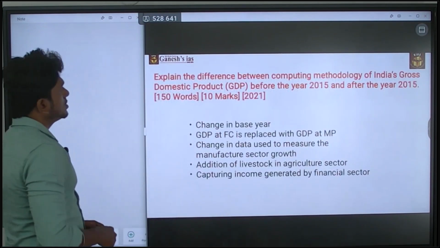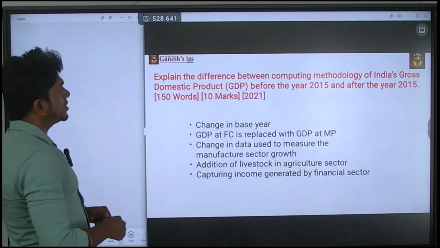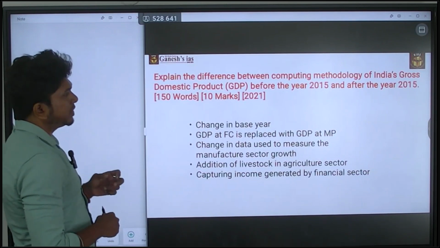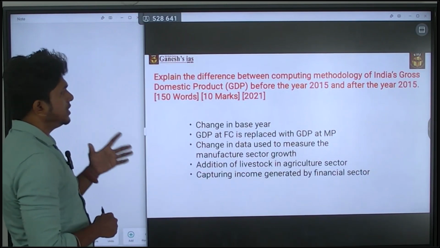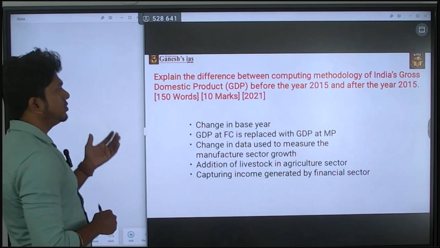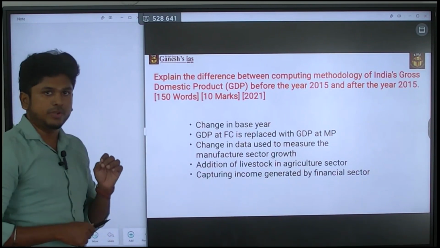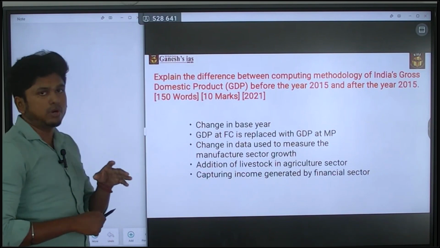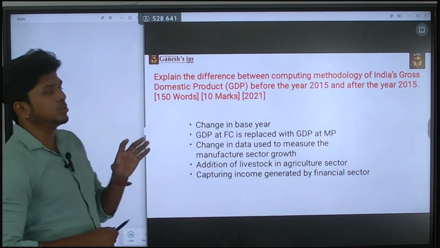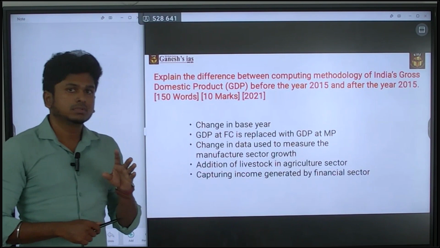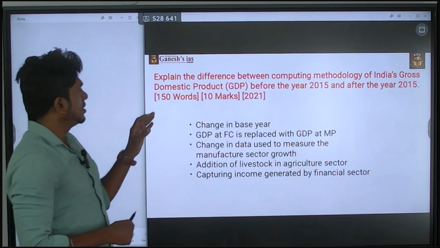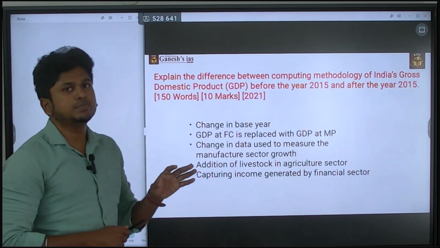The question is: explain the difference between the computing methodology of India's GDP before the year 2015 and after the year 2015. This is a 150 words, 10 mark question. It was asked in 2021. The question is very simple.